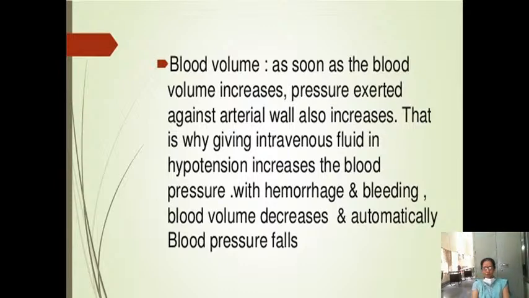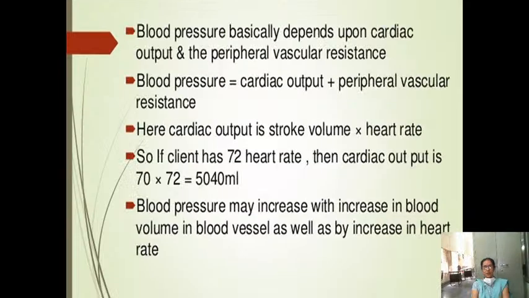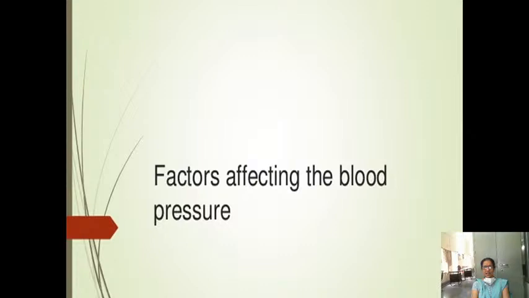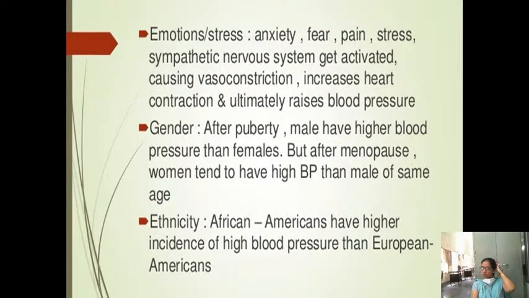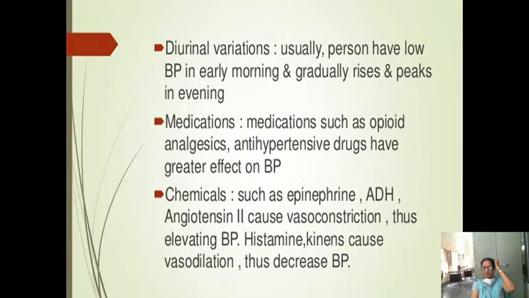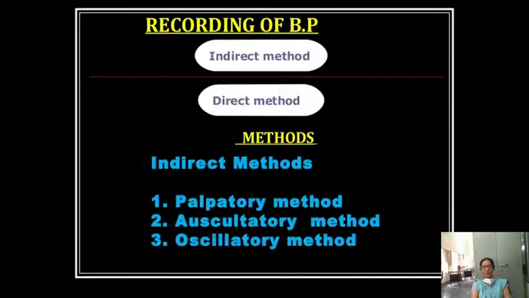And what is blood volume? Everything depends upon the blood volume, the amount of blood in the vessels. If more amount of blood is there in the vessels, your blood pressure is more. When it is less, your pressure will be less. Okay, so BP is cardiac output into peripheral resistance. And we have also seen the factors, how age, body, emotions, gender, diet, smoking, exercise, medications, chemicals, all this will affect the blood pressure. And we have also seen the recording of blood pressure.